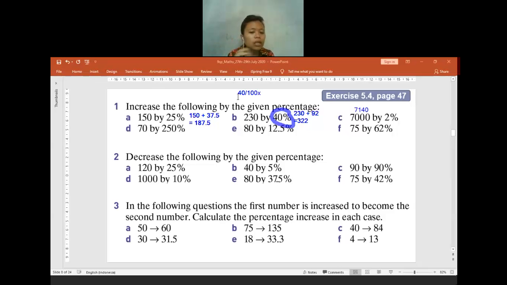The number that I'm going to increase is 230, so I multiply 40 per 100 by 230 and I get 92. Because I have to increase it, I add 230 and 92. It will be 322. Is it clear enough? Yes, thank you, teacher.